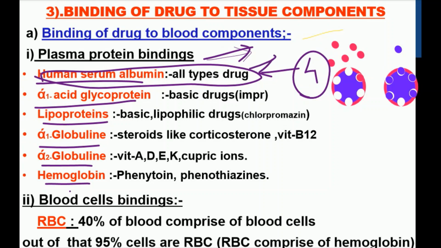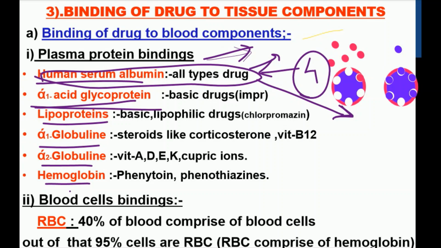So it is the main plasma component where the drug binds and becomes a complex, and that complex cannot cross the barrier and be distributed to other parts of the body.